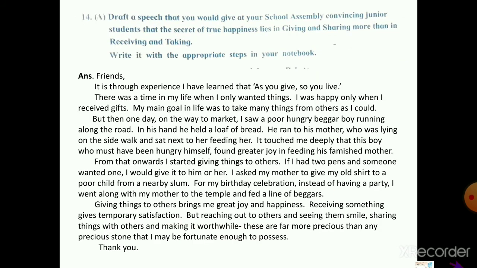Now draft a speech that you would like to give at your school assembly. Convince junior students that the secret of true happiness lies in giving and sharing more than receiving and taking. You have to write a short speech. So you can see here I have written it. Please take the screenshot of the question.